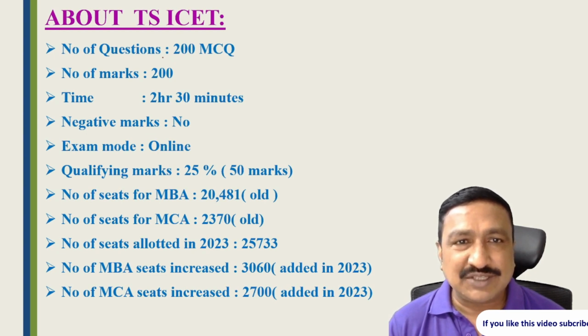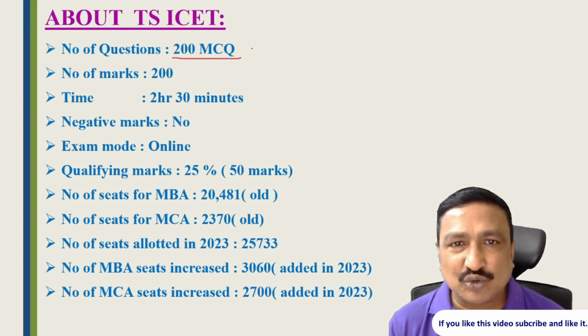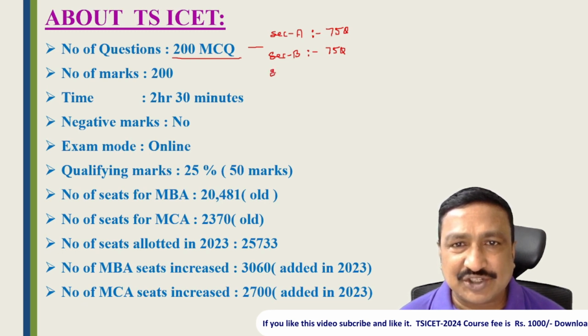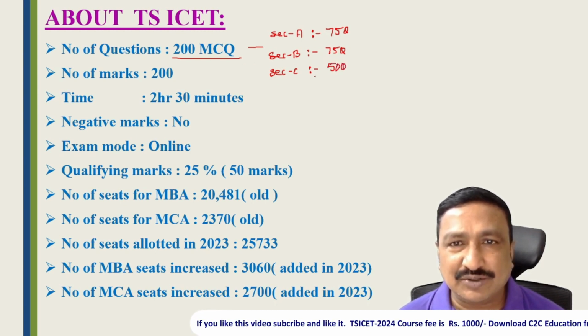The number of questions is 200, and these 200 questions are MCQs. They are divided into 3 sections. Section A is analytical ability, that is called reasoning ability, with 75 questions. Section B is mathematical ability, with 75 questions. Section C is communication ability, with 50 questions. So these 200 questions are divided into section A, section B and section C.